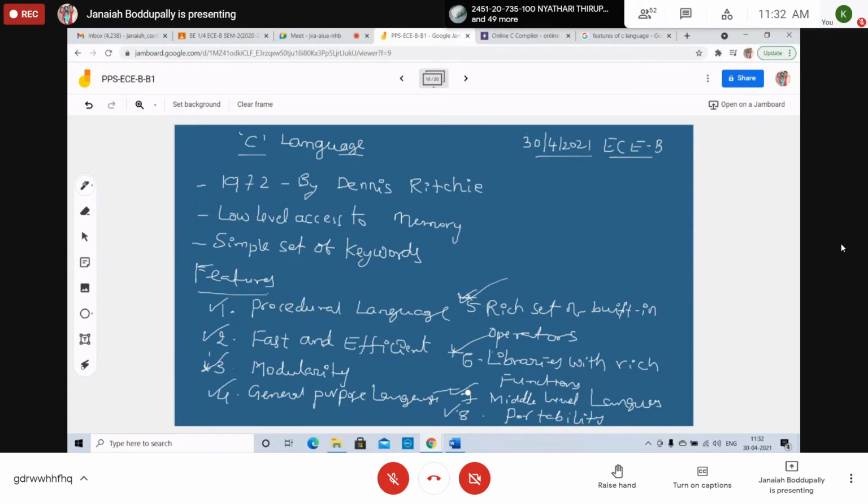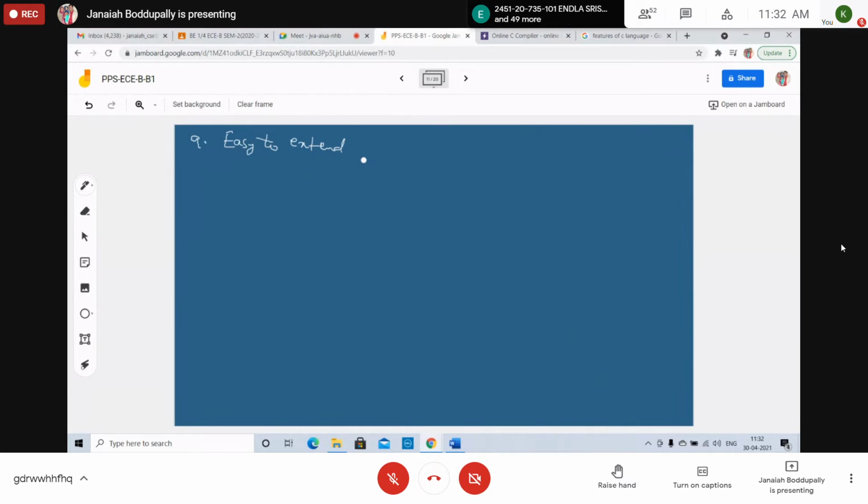Next, the last one is easy to extend. Easy to extend the C programming language. We can extend, easy to extend. Right? The programs written in C language can be extended. Means when a program is already written, then some more features and operations can be added into it. We can add some features, some programs to that C language. That is called easy to extend.